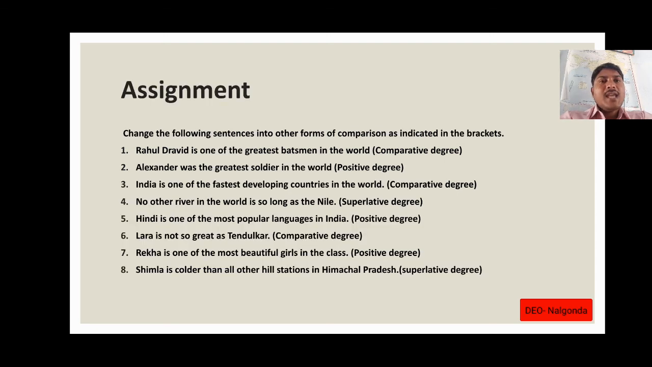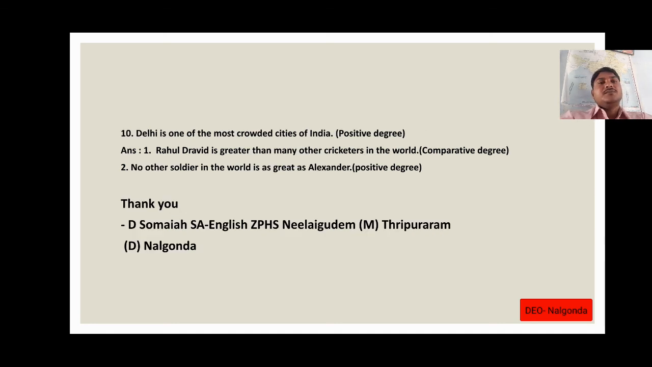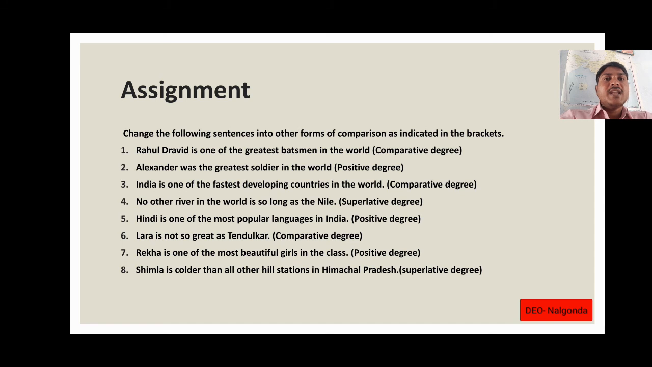Second one, Alexander was the greatest soldier in the world. If we change that into positive form, no other soldier in the world is as great as Alexander. Third one, India is one of the fastest developing countries in the world. If we change that into comparative, India is faster than many other developing countries in the world. That is the comparative form of this.